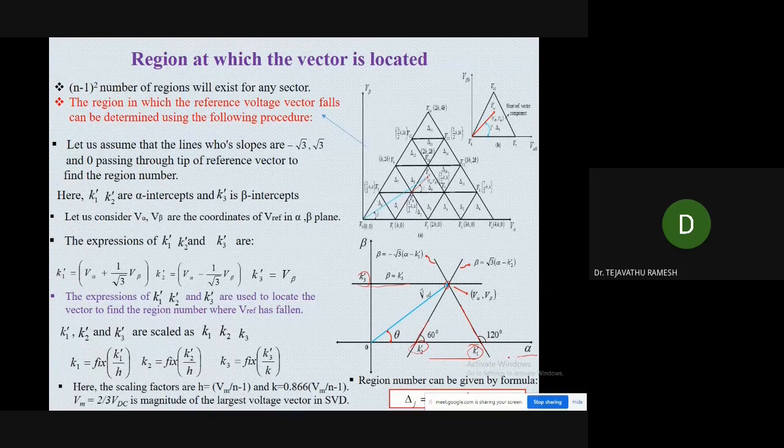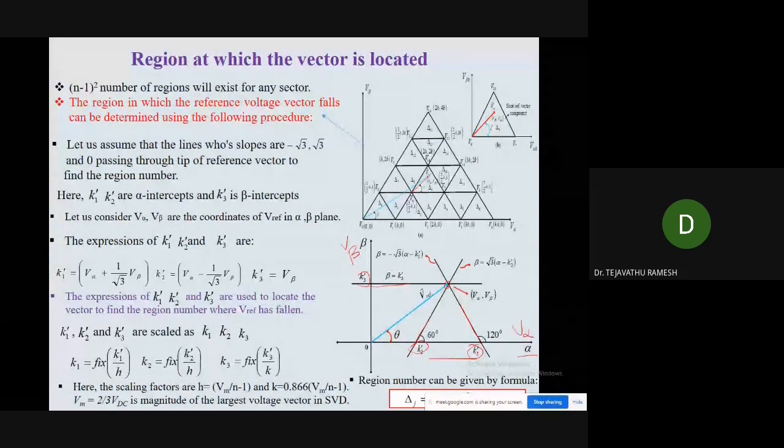So this alpha and beta we can represent V alpha, and this is the V beta. Let us consider V alpha and V beta are the coordinates of the V reference in the alpha beta plane. So this is the alpha beta plane, this is the V reference. So let's take it as V alpha and V beta. Now we have K1 dash, K2 dash, and K3 dash.